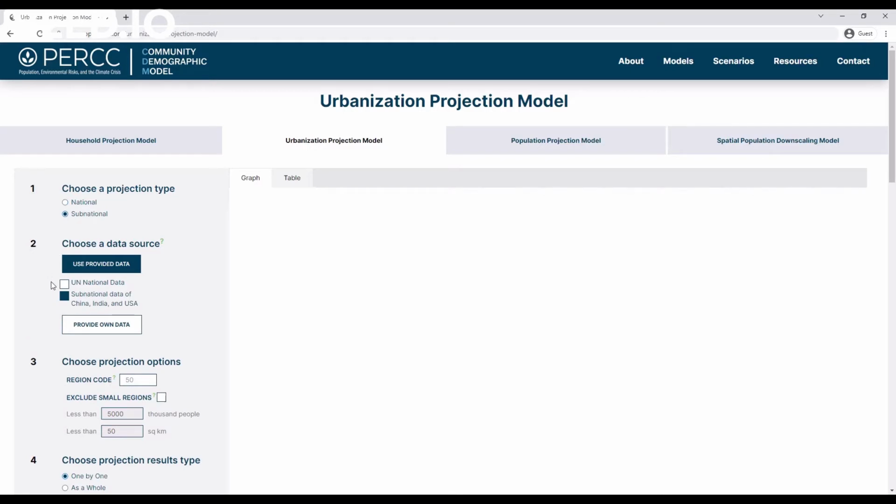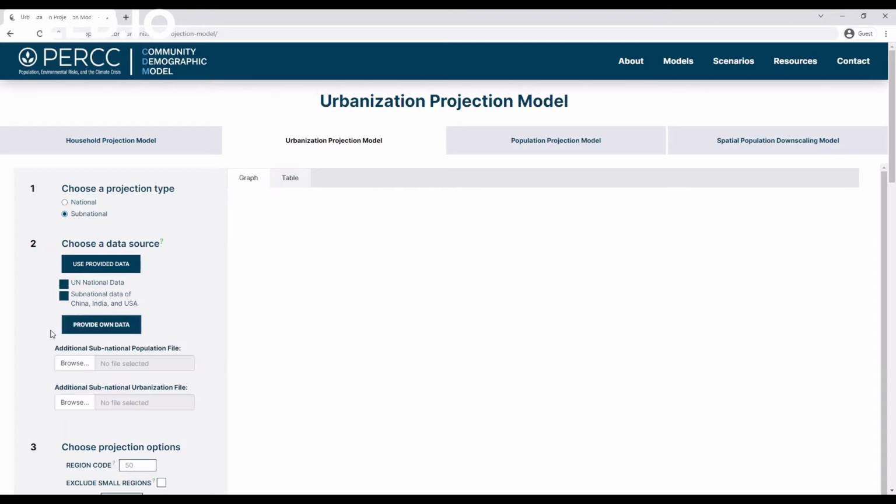You can either select historical subnational population and urbanization records of the 3 countries to guide projections, or you can select the combination of these historical records with UN data for your projections. If you prefer the latter, you should select both options. Because the latter provides more historical records, we suggest that you use both datasets for your subnational projections.